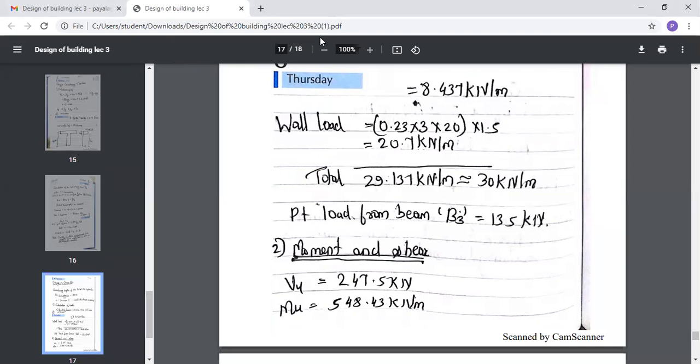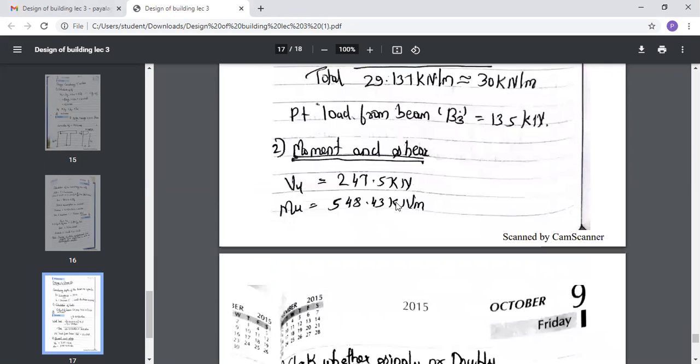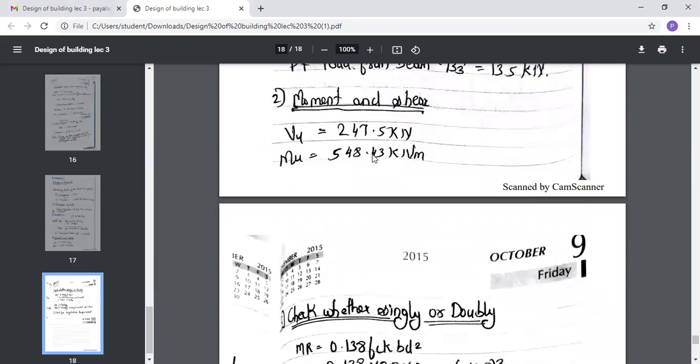So this is homework for you. Just note down the values for shear force and bending moment. If आपको अगर नहीं समझा कैसे आया, I will let you know in the next lecture. It is very simple how to calculate the bending moment and shear force. So for now, just note down these values and let me know in the next lecture कि कैसे आया. Okay, noted. And this is a small homework for you.